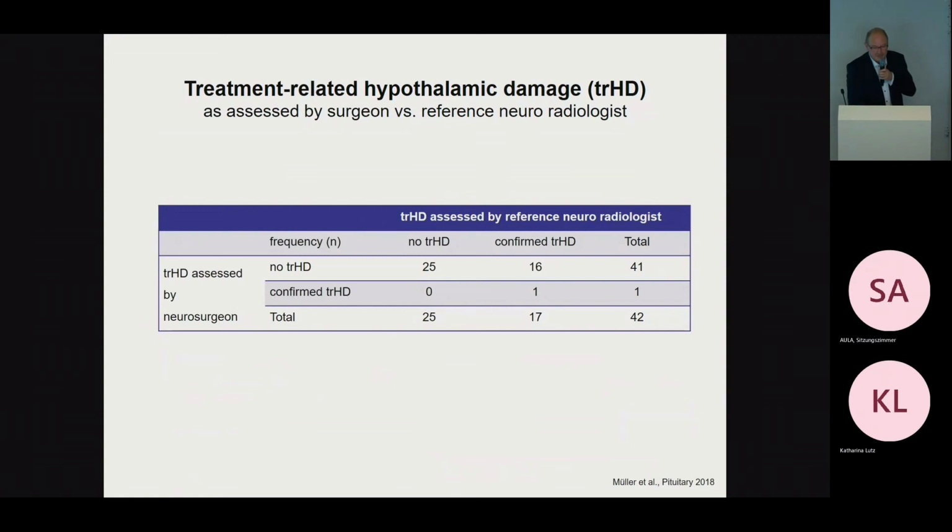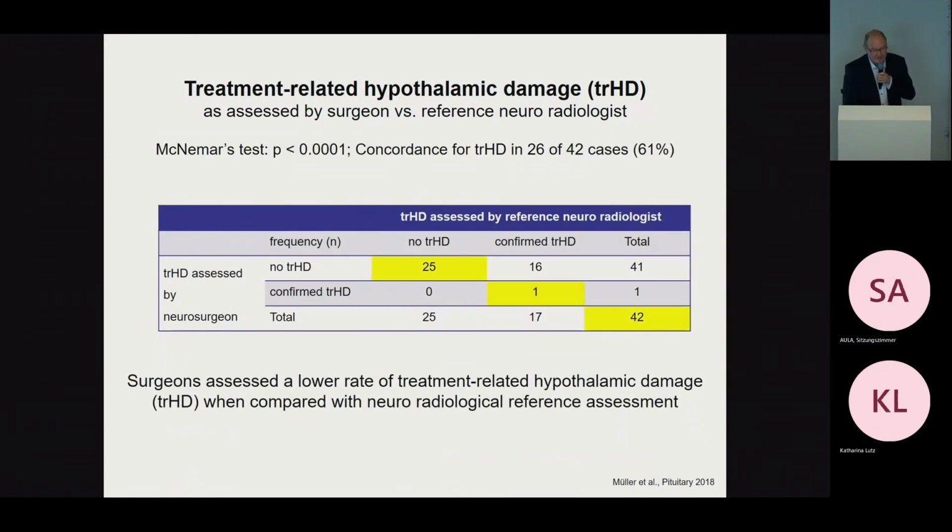And what about treatment-related hypothalamic damage? Here we saw that there was also low concordance, 61%, in a way that surgeons assessed a lower rate of treatment-related hypothalamic damage when compared with the neuroradiological reference assessment.